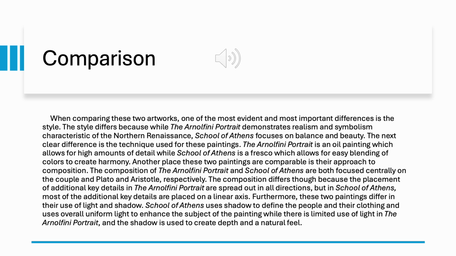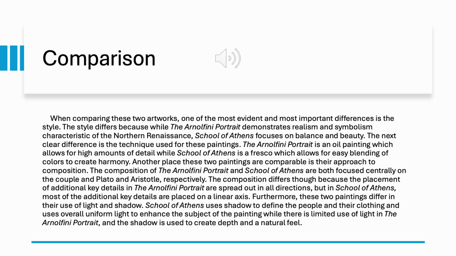The next clear difference is the technique used for these paintings. The Arnolfini portrait is an oil painting which allows for high amounts of detail, while School of Athens is a fresco which allows for easy blending of colors to create harmony.